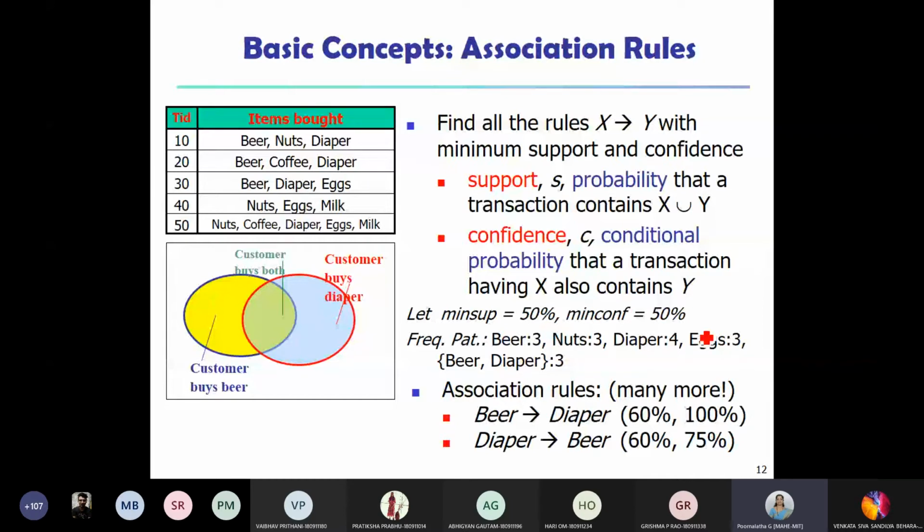So now find out what the frequent patterns are. If you say 50%, we now have how many transactions here? We have 5 transactions, right? So what is 50% of 5? Can someone answer my question? There are 5 transactions here, so what is 50% of this?